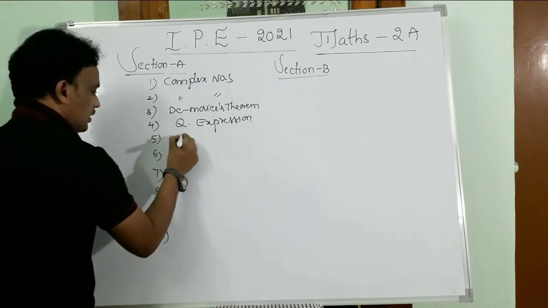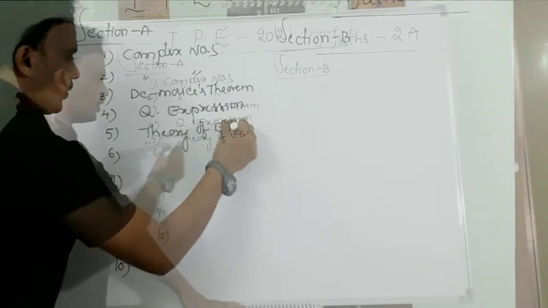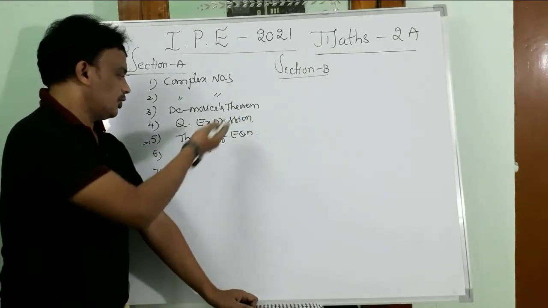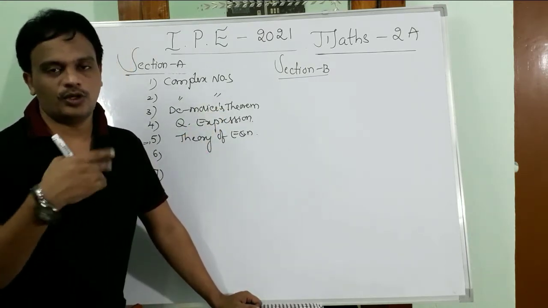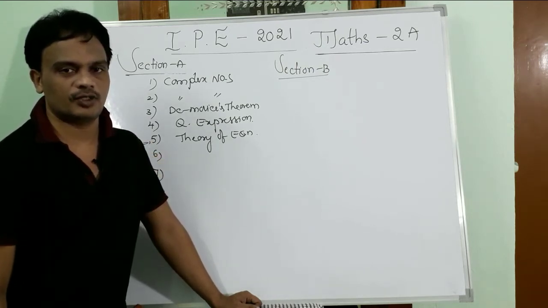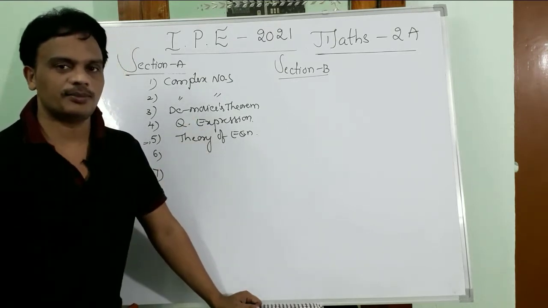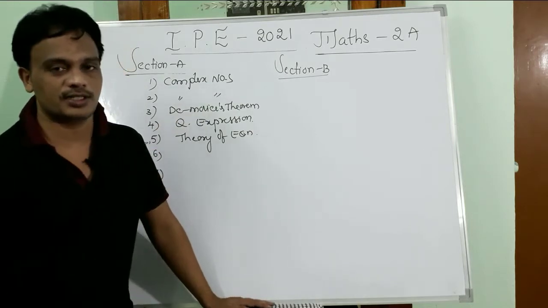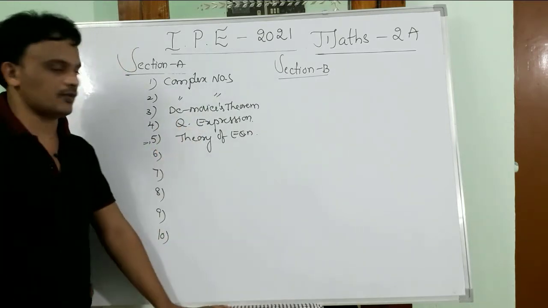The fifth question is from the theory of equations. From the theory of equations, we may get questions from the third degree and fourth degree: what is the relation between the coefficients and the roots, S1, S2, S3? Or roots are given, writing the expressions and the relation between them. Like this we will get the questions. And also transformed equations from the theory of equations.